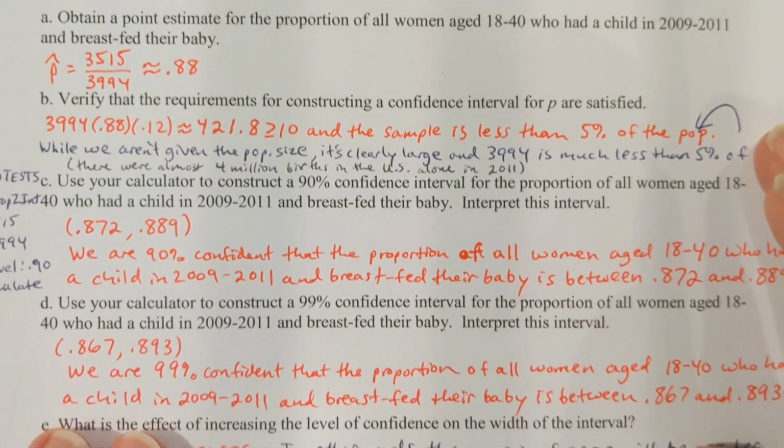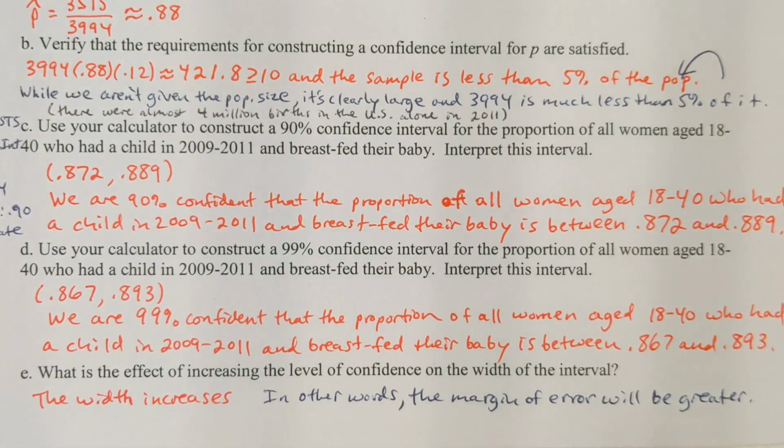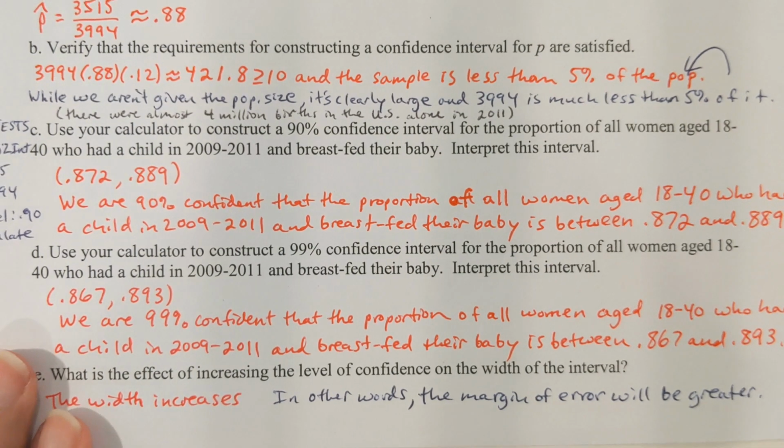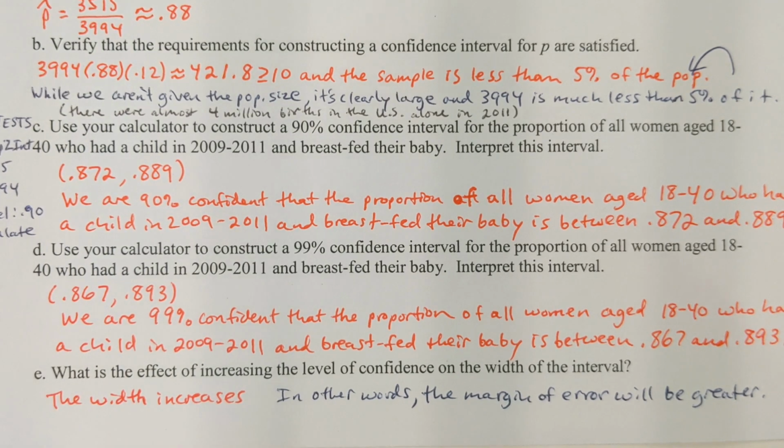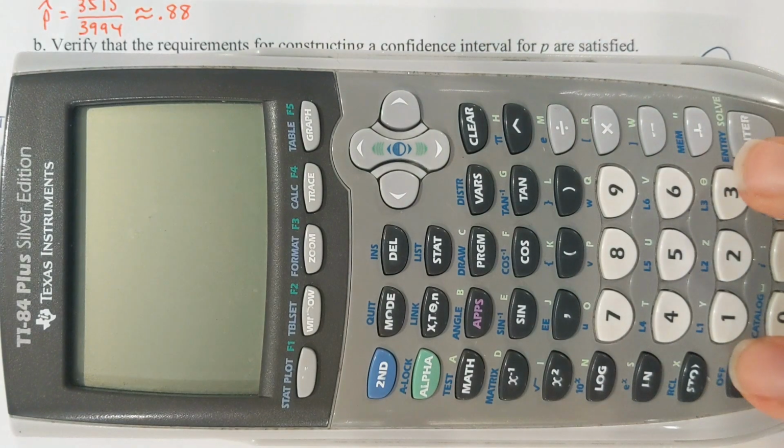Okay. Now in part C, we're going to use the calculator to construct a 90% confidence interval for the proportion of all women aged 18 to 40 who had a child in 2009 to 2011 and breastfed the baby, and then we'll interpret what that means. Okay, so I'm going to show you how to do this on the 83, 84 model and then also on the Inspire model.